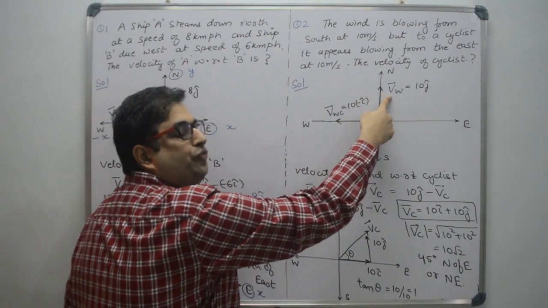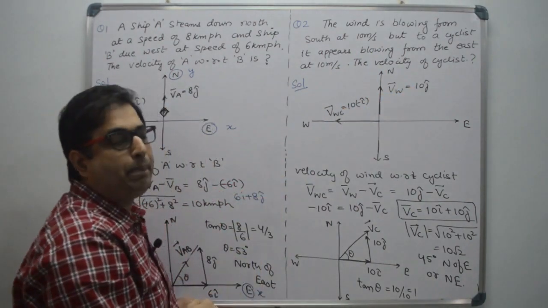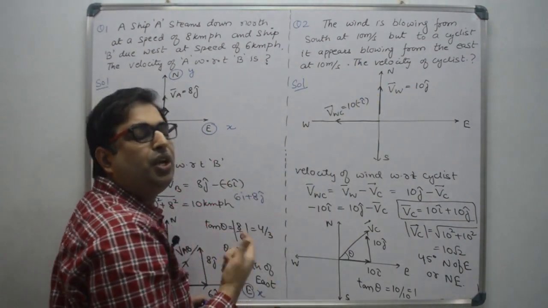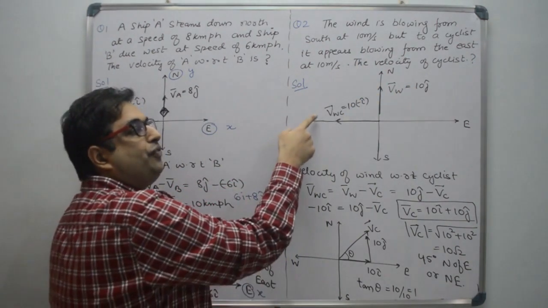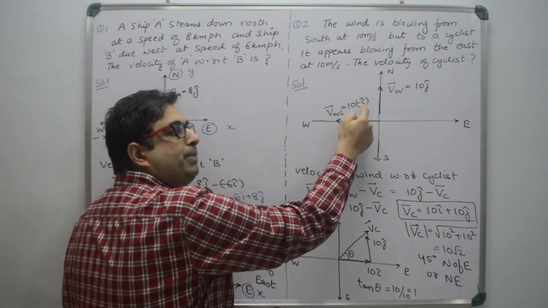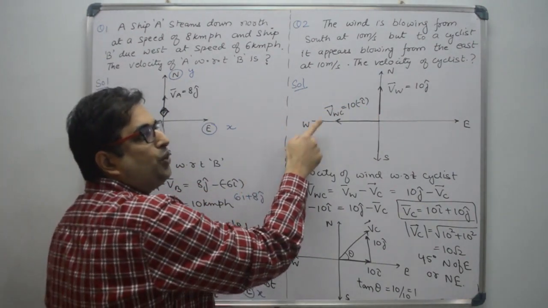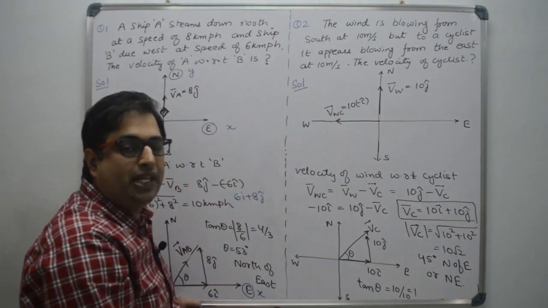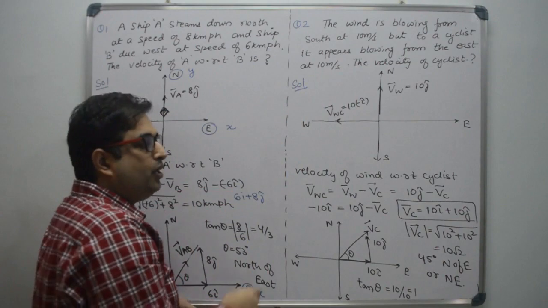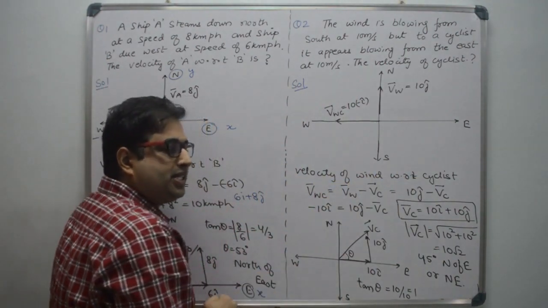So velocity of wind with respect to ground is 10 j cap. J cap means north direction or y axis, and velocity of wind observed by cyclist is 10 minus i cap, it is towards west. So we have to find out original velocity of cyclist with respect to ground. So let us write the formula. Velocity of wind with respect to cyclist is